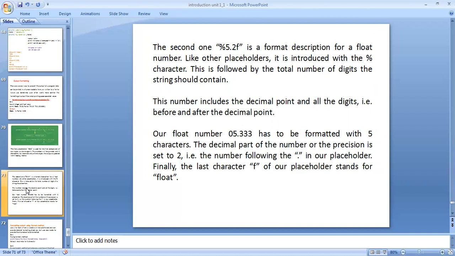In the print statement, the float value 0.5333 has to be formatted with 5 characters. The decimal part of the number, or precision, is set to 2, the number following the dot, where the dot is where the decimal digits start. Finally, the last character, f, in our placeholder stands for float. Here, after the decimal point there are 2 digits.